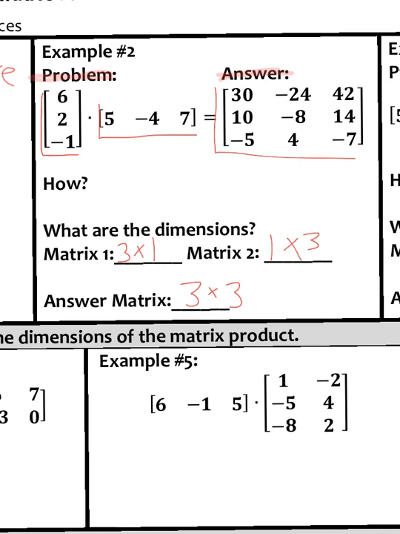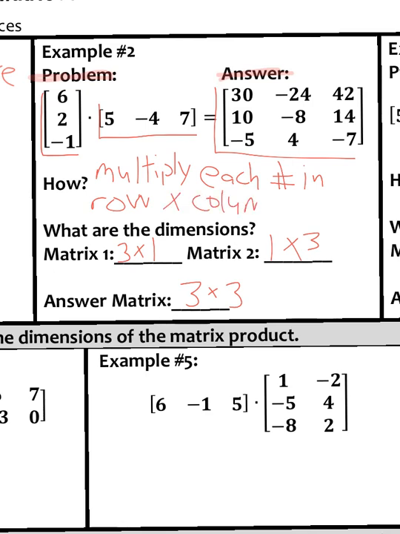So we just multiplied each number in the row by column. Looks weird, kind of looks like a magic trick. So if you figured out that one, great. And if you didn't, it's okay. We'll practice it here in a bit. But before we get to that,